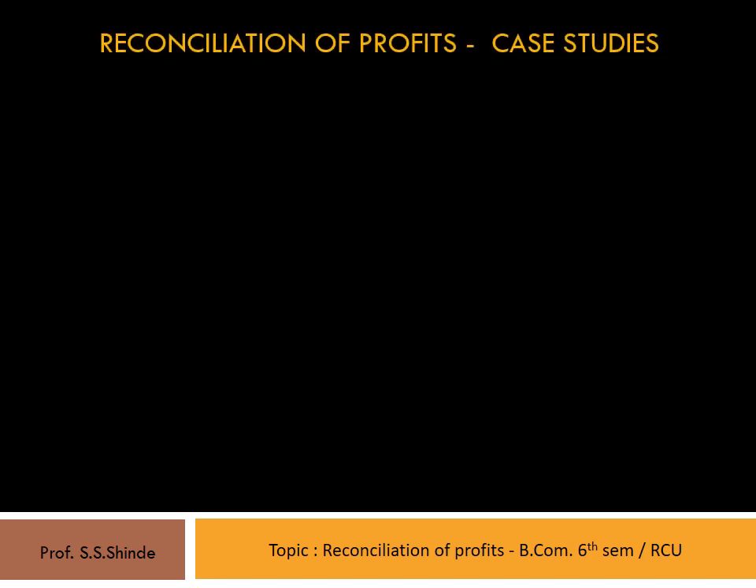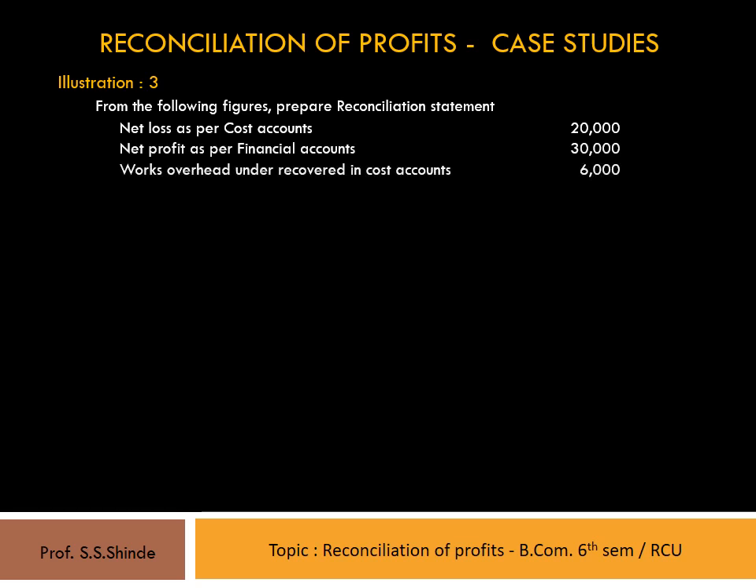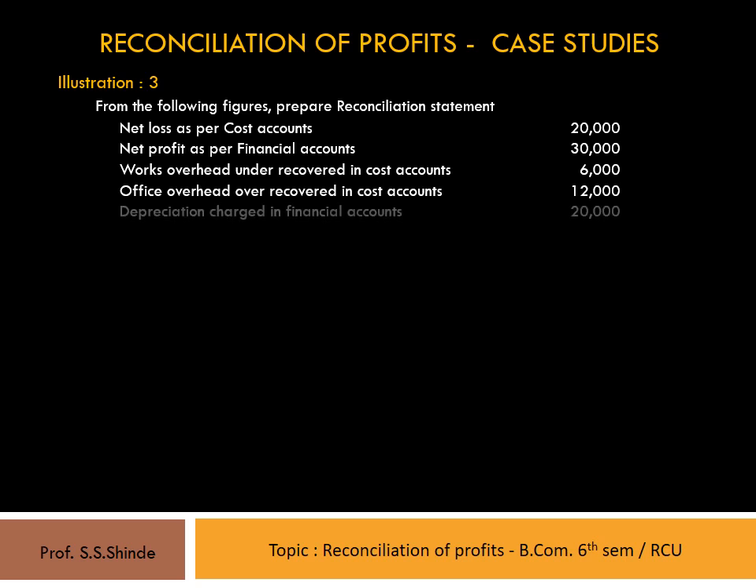Let's look at another illustration where the profit as per both the books are given to us. Let's look into illustration number 3. From the following figures, prepare a reconciliation statement. Net loss as per cost accounts 20,000. Net profit as per financial accounts 30,000. Works overhead under recovered in cost accounts 6,000. Office overhead over recovered in cost accounts 12,000.